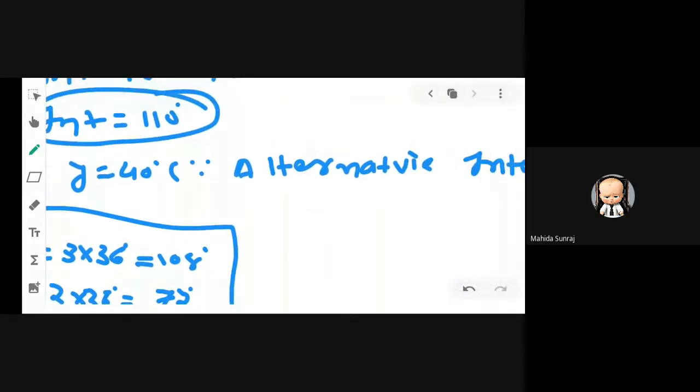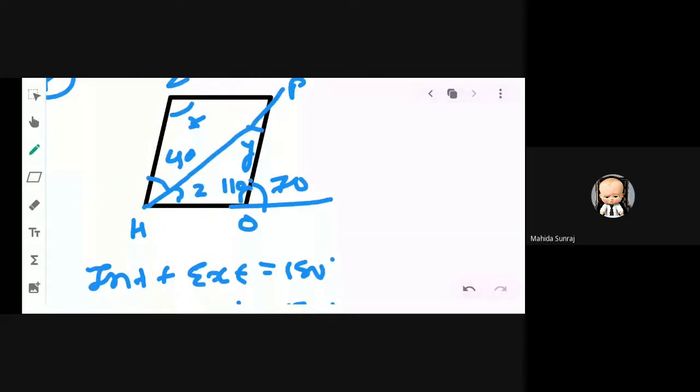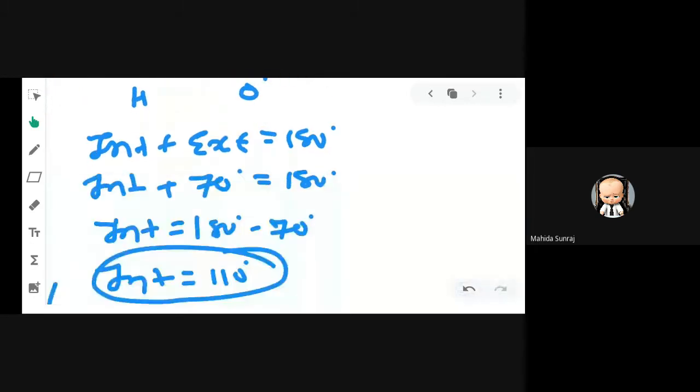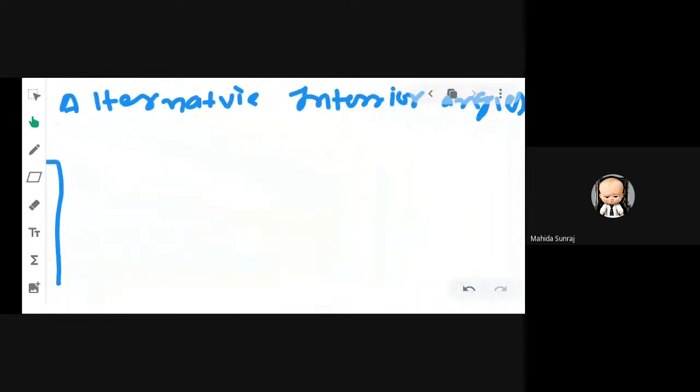Now we consider the triangle HOP, in which we get y is equal to 40 degree, angle O 110 degree. We can find z easily. So we are writing here in triangle HOP, angle sum property of triangle, we know that 180 degree.